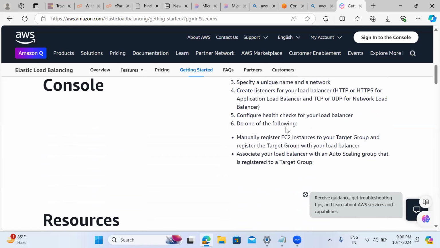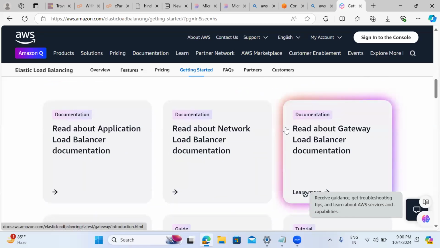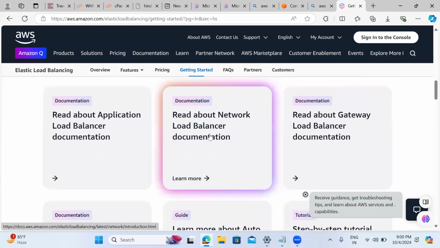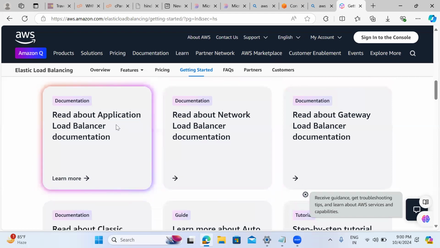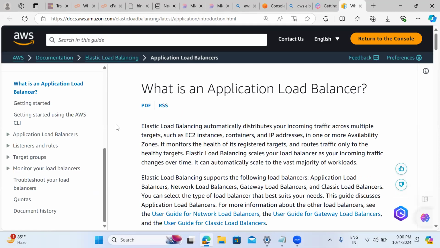So we need to create the auto scaling. We need to configure this terminology. We'll discuss it. First I'll explain about the application. So now here we have the elastic load balancer, which automatically distributes incoming traffic to EC2 instances, containers, and IP addresses also.